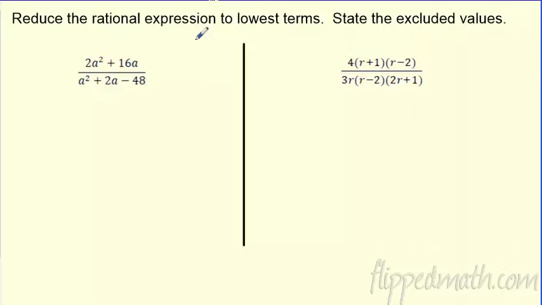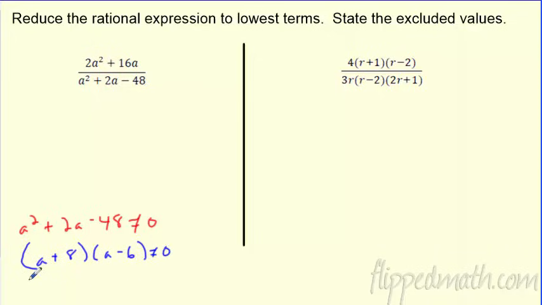So first, when I do this, I'm going to find the excluded value. So what I do is I take the bottom, and somewhere off down here, I say, I'm going to find the excluded value, just so I don't forget. I'm going to start at the bottom. And does this bottom factor? Sure. What multiplies to 48 and gives me 2? Should be plus 8. Be careful with those signs. And minus 6? 6 times 8 is 48. So that can't be 0, so I'm going to get 2 solutions here. A is not allowed to be negative 8, and A is not allowed to be positive 6.